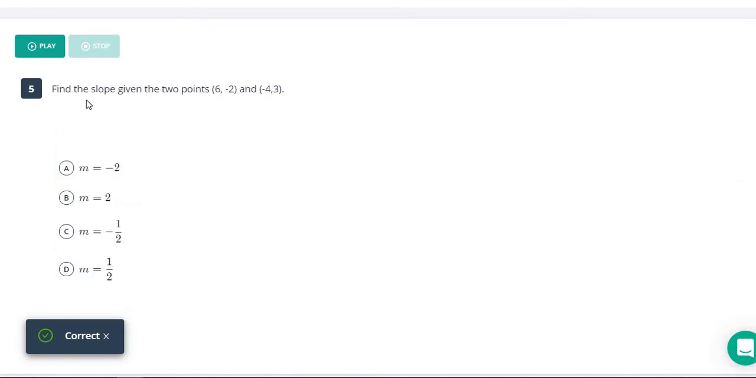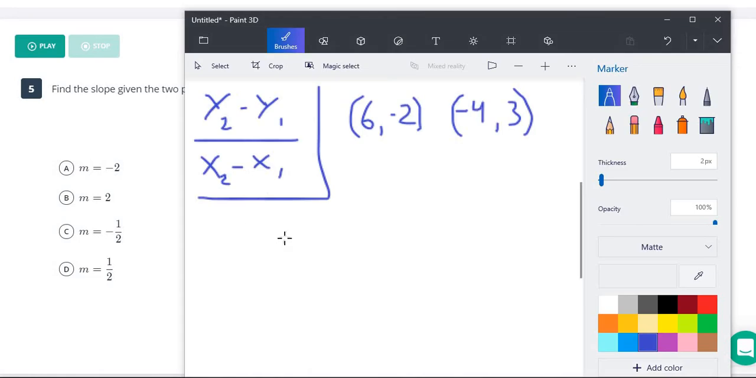All right, number 5 here, it says find the slope of the given points. So we're given 2 points, and we need to find the slope. So here is our slope equation. We do y2 minus y1 and put that over x2 minus x1. So we're given 2 points. First thing we have to do is just assign x1, y1. So this is going to be x1 and y1. And these are going to be x2 and y2.